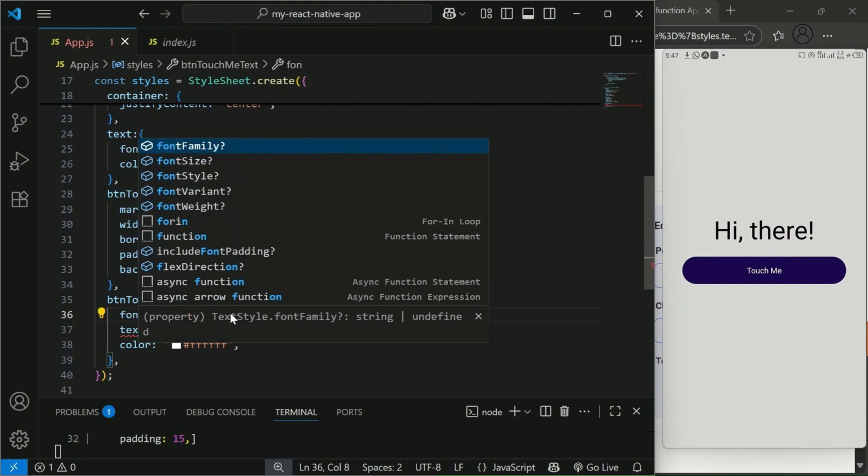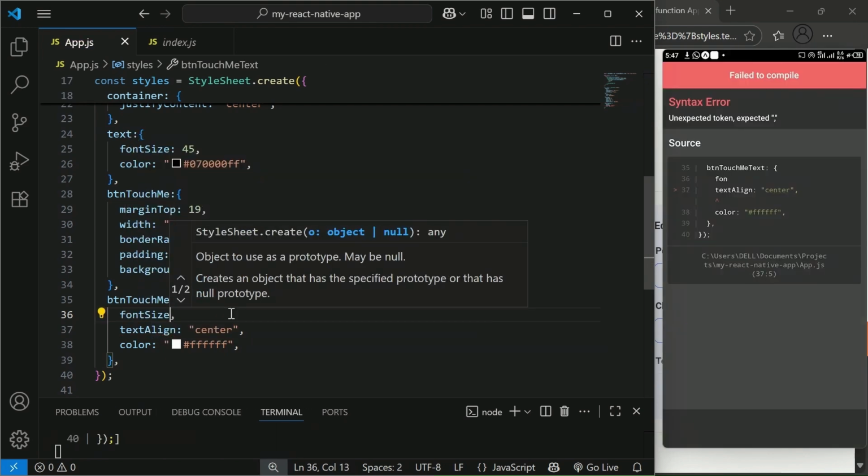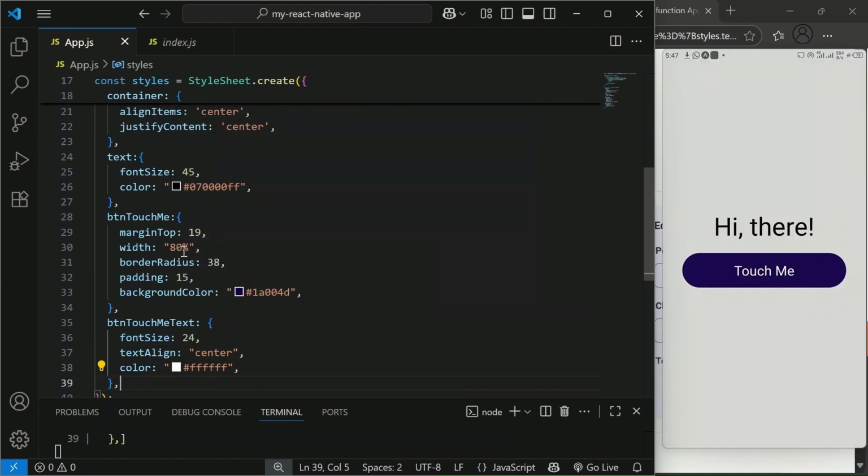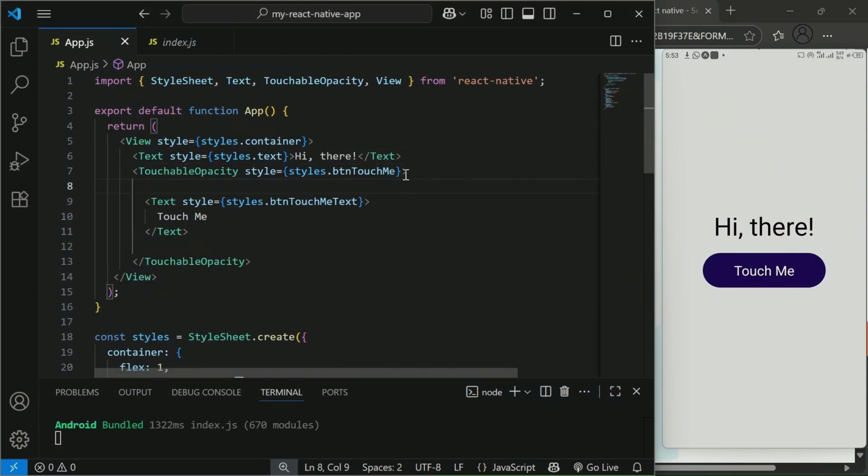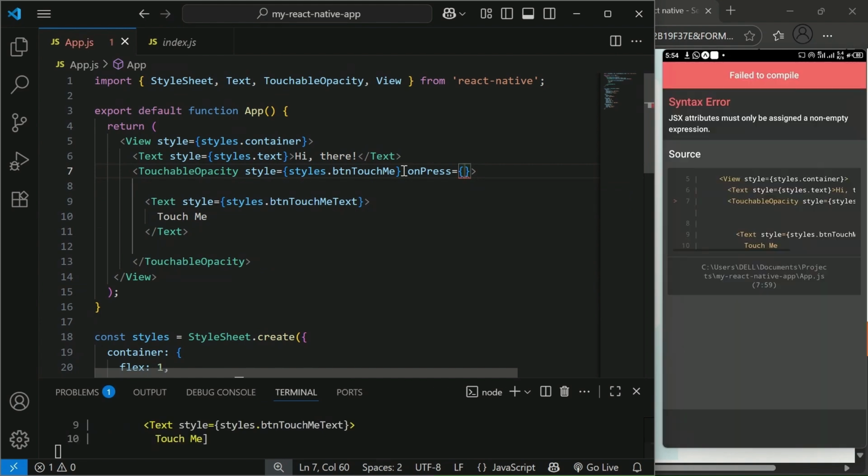That's basically what you have so far on this. Then you can also give a font size to the text in the button. So if you look at it, I'll give it a bigger size, like 24. Then the width can be 60% of the button width. You can see as I'm touching it on my phone, you can feel the touch right there. We can just add a little event on it so that if you touch it, you see a reflection of it in the terminal. Okay, so let's put an event on it.